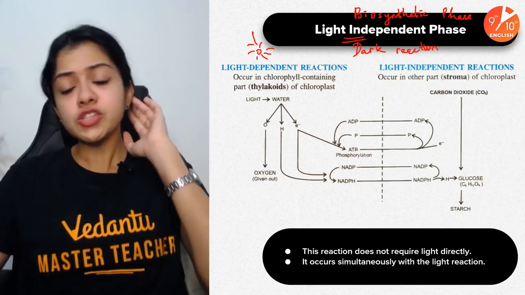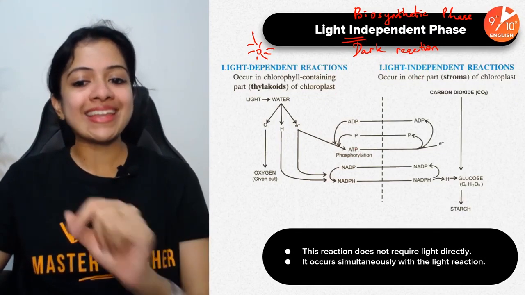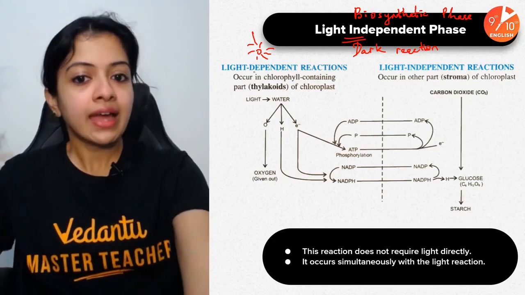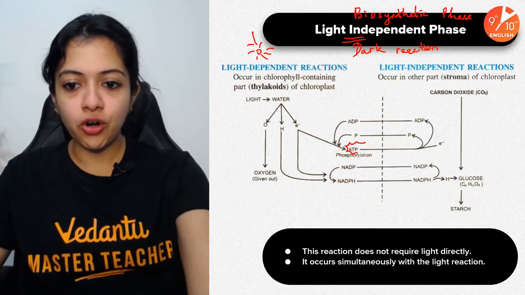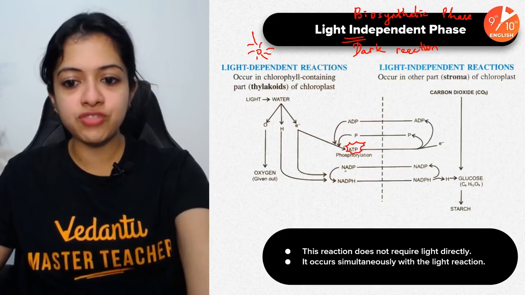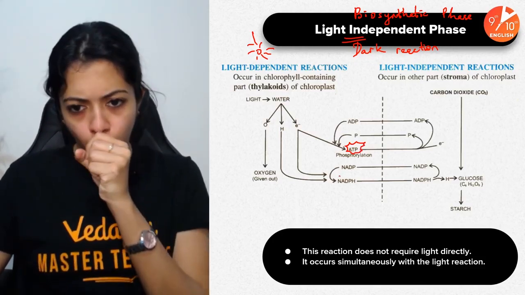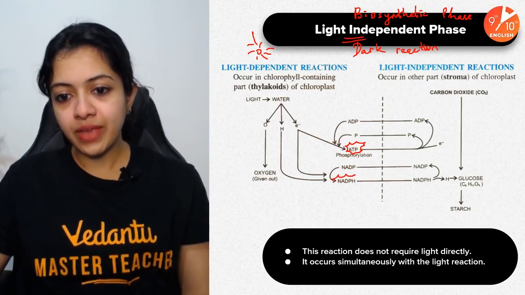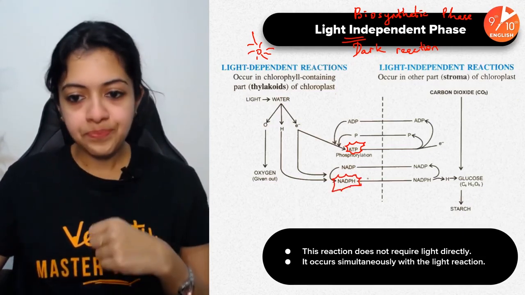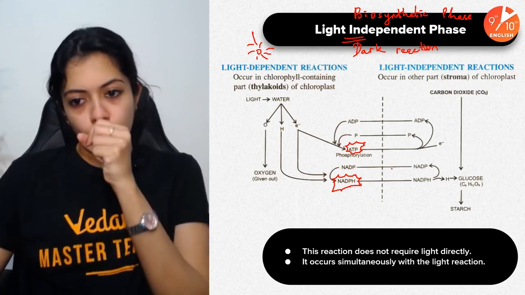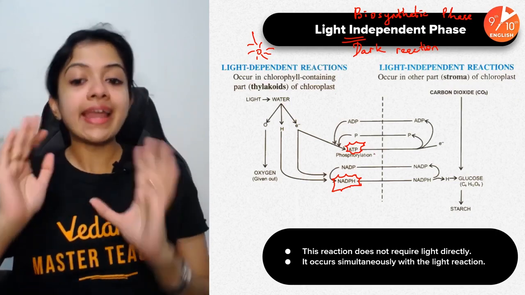Now coming to the ATP and NADPH I was talking about. We've seen what happens in light dependent reactions. This is what we are left with right now, ATP and NADPH. Sorry children, I have a very bad cough.